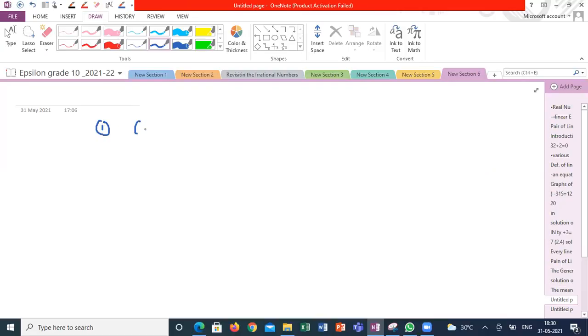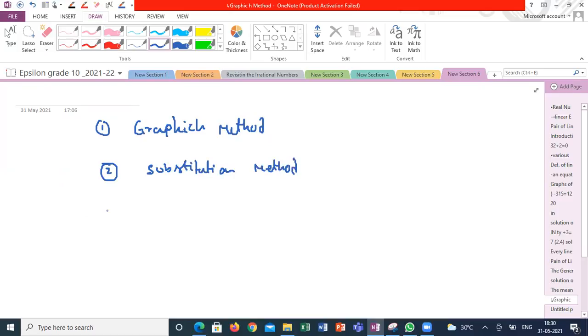The first one is called the graphical method. The second one is the algebraic methods: substitution method, elimination method, cross multiplication method.